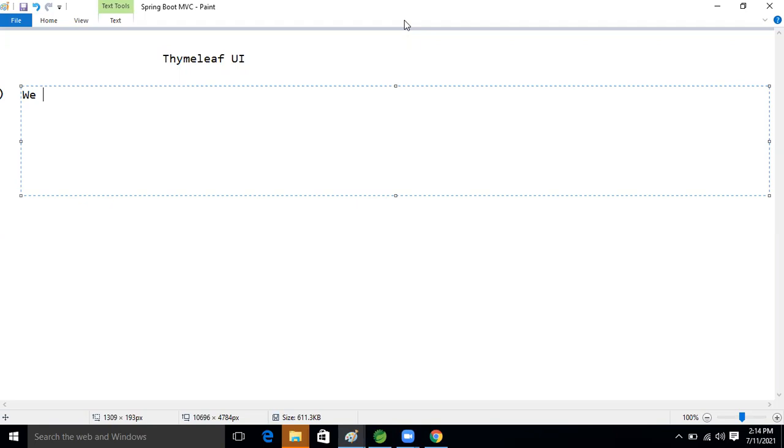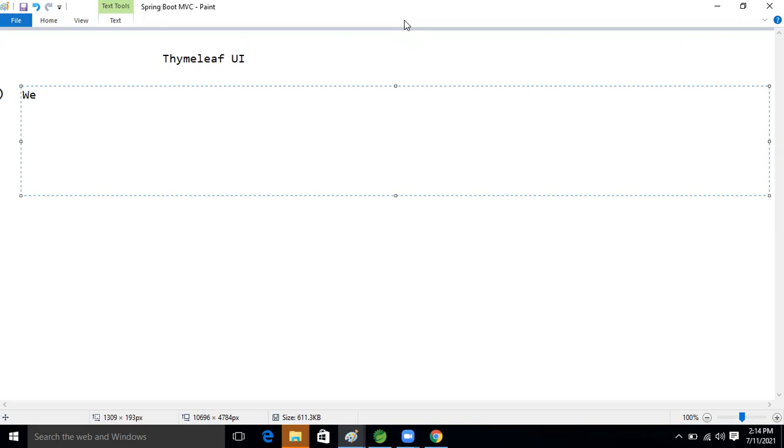But Thymeleaf is third party now, guys, not given by our Sun people, Oracle people, or the team that developed Spring Boot. This is totally a third-party UI technology, but it supports dynamic pages. Similar to how we use JSP pages, the same things we can implement using Thymeleaf.